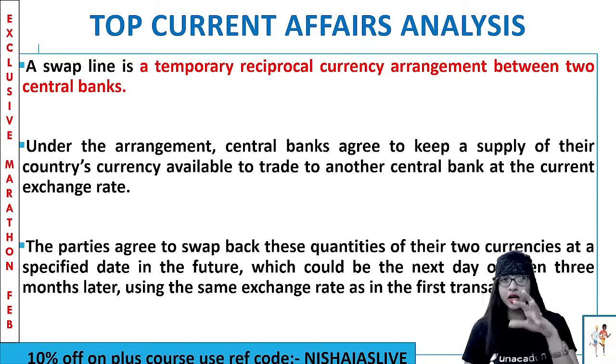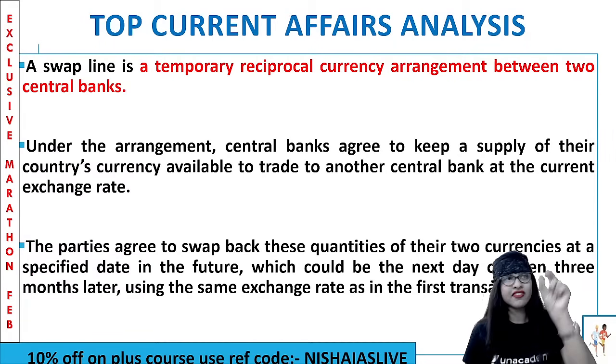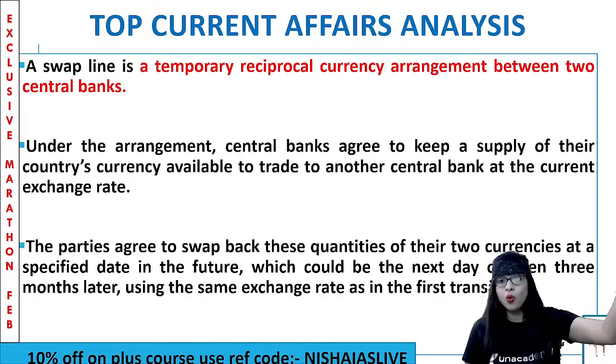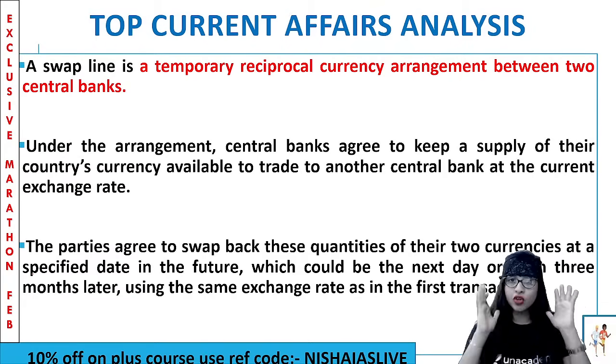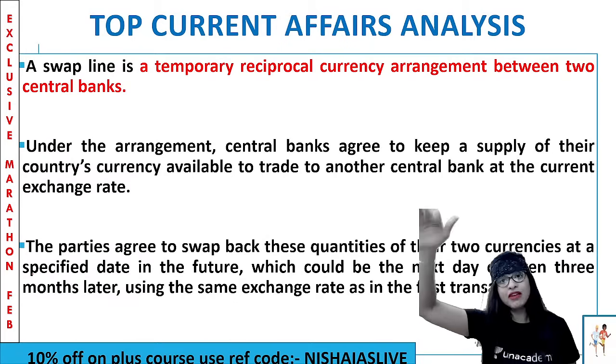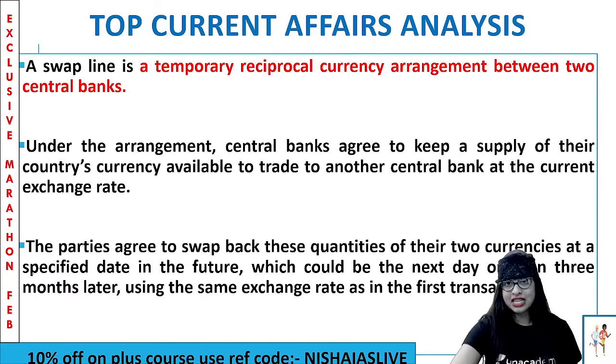And now these two central banks who are a part of this agreement will agree to swap back these quantities of their two currencies, Indian rupees and US dollars, at a specified date in the future. Let's say after 3 months or 6 months or 1 year. It could even be the next day, or 3 months later. But whenever they exchange, the whole condition is that they will use the same exchange rate as in the first transaction. If the exchange rate is 10, it will be 10 even the next day or after 6 months or after 1 year. For example, after 1 year or 6 months, the rate could increase to 25, but still, whatever exchange rate they used in the first transaction will be used. Clear? That is called a swap line.